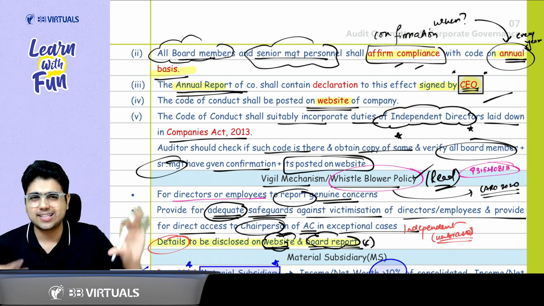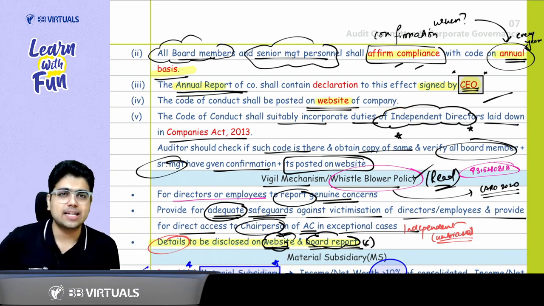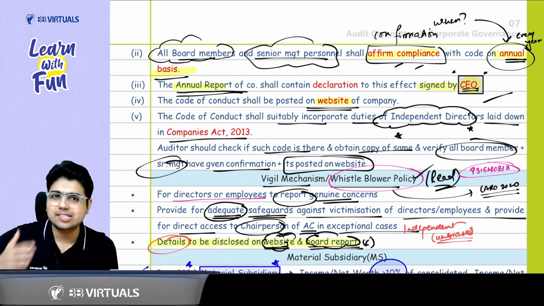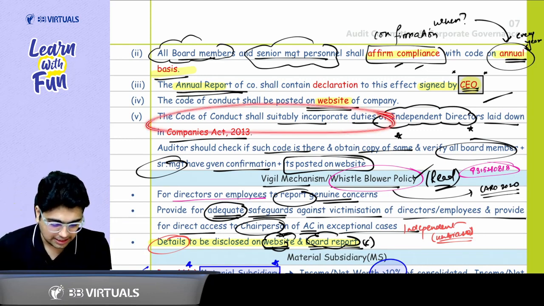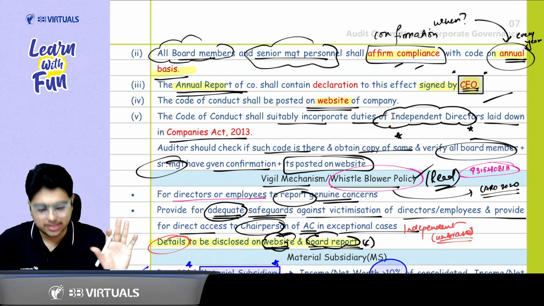And the last point was regarding the independent director. Whatever duties an independent director is required to comply with as per the Companies Act 2013 will be contained in the code of conduct. Is this part clear? Yes sir.